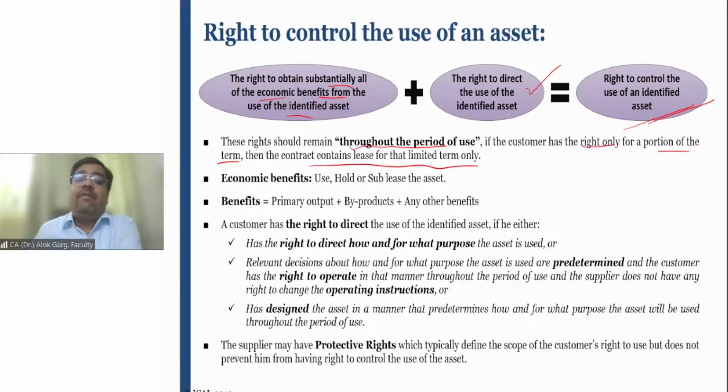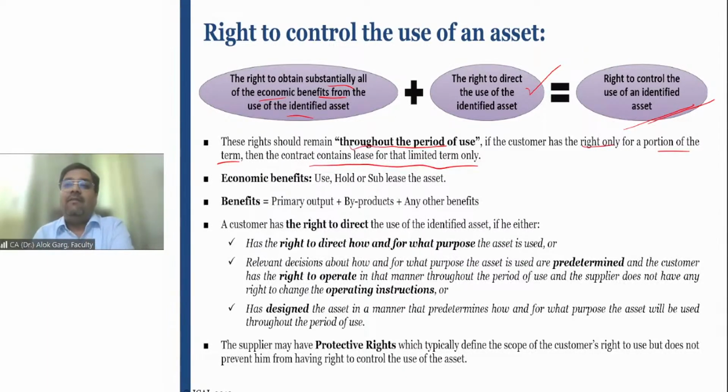For example, if I'm taking a machinery on a lease basis, right? Whatever production I'm doing, that belongs to me. Or whatever byproduct is coming out of that production, that also belongs to me. Or any other benefit. For example, the government is giving a subsidy on the production, and I'm doing the production from a machine which I have taken on a lease basis, right? So that benefit also belongs to me.